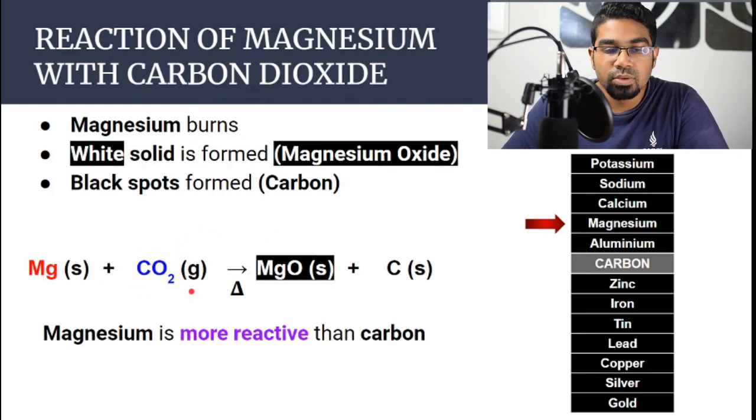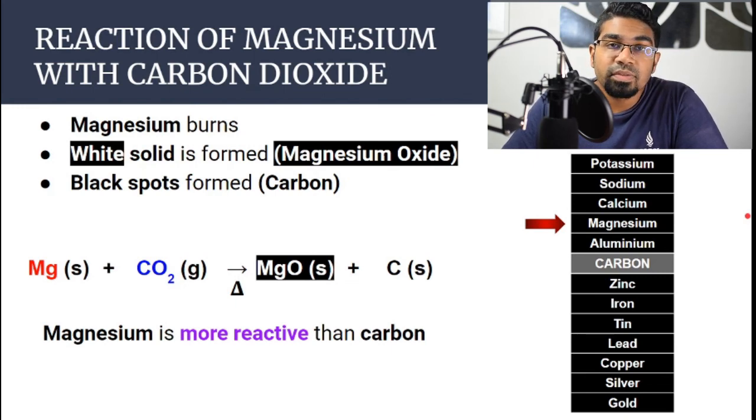Carbon dioxide loses oxygen to become carbon. Since carbon dioxide loses oxygen, it is reduced, and since it itself is reduced, it acts as the oxidizing agent. By performing these experiments, we can identify the position of carbon in the reactivity series of metal. And the importance of this is that it plays a part in determining the method of extraction of metals from its ore, which we will cover later.